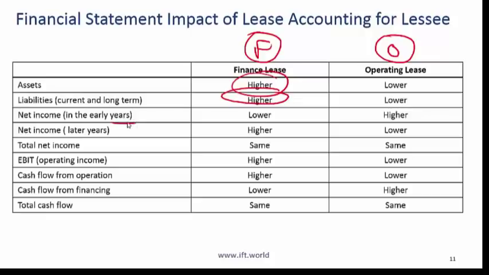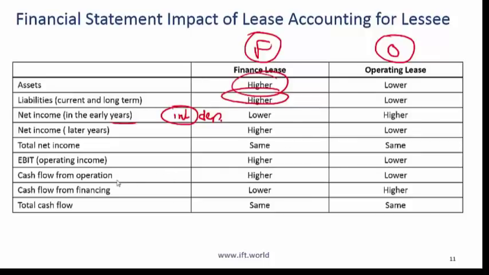The net income in early years is lower for the firm that does a finance lease because its expenses are higher. Why are expenses higher? Because with a finance lease, there are two kinds of costs. There is an interest cost and there is a depreciation cost. And the interest cost tends to be high initially because the lease payable is high. The other impacts shown here are reasonably self-evident.